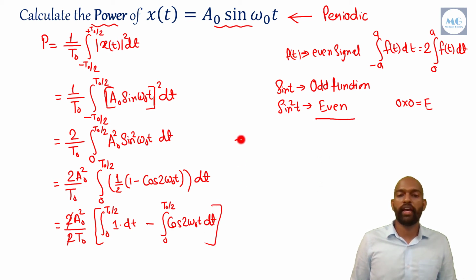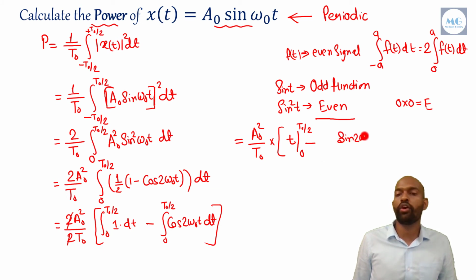Now this will become A naught square by T naught into integration of 1 dt, which is t. Integration of any constant quantity is t, and limits are 0 to T naught by 2, minus integration of cosine function, which is sine 2 omega naught t, and as 2 omega is the constant associated with our function t, that's why divided by 2 omega naught, and limits are the same from 0 to T naught by 2.